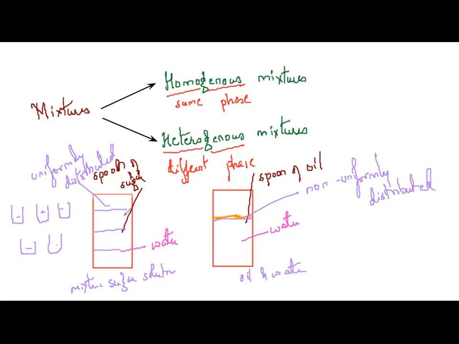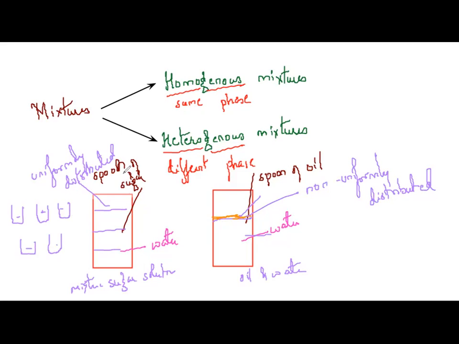Understanding? So depending upon this uniformly distributed and non-uniformly distributed, we have 2 types of mixtures. Homogeneous, same phase. If you observe this sugar solution, entirely you can see it only in one phase. It exists in only one phase, yes or no? Here you can see 2 phases, one of oil and another one of water. So different phases are there. It is called heterogeneous mixture. So homogeneous, same phase. Heterogeneous means different phases.